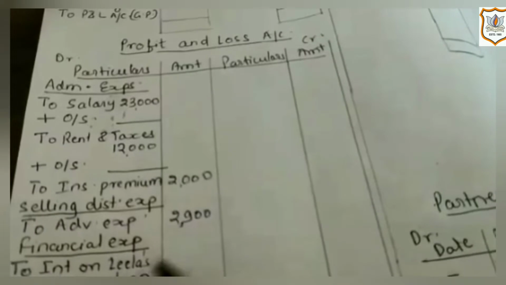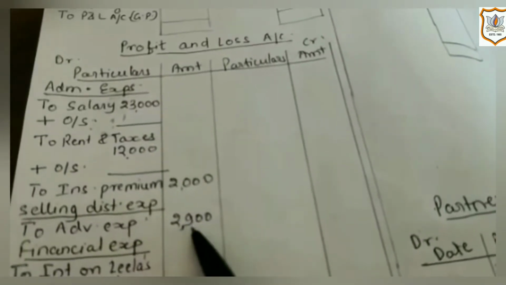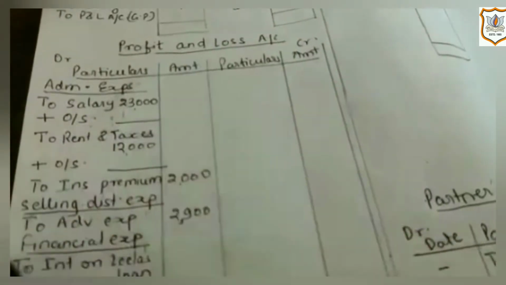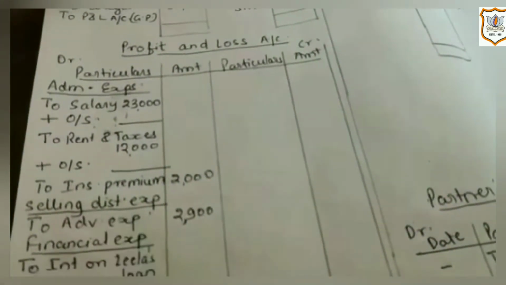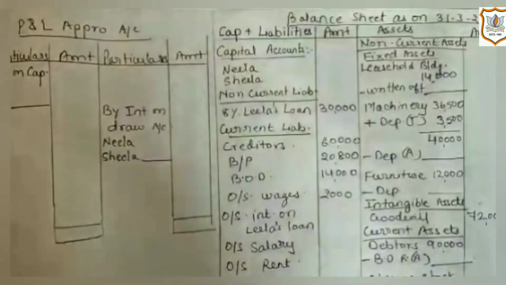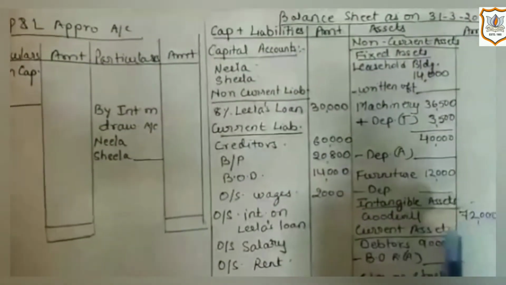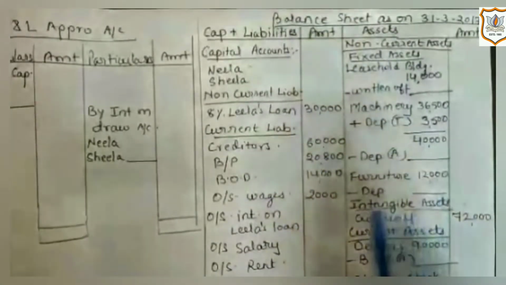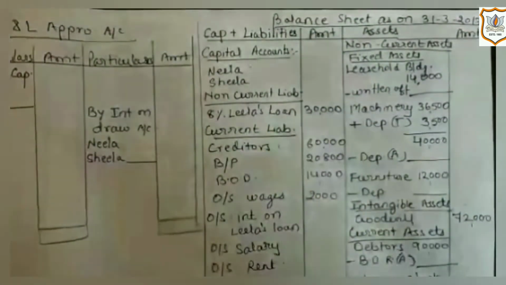Then advertisement expense is given, which is rupees 2,900, which will be recorded on debit side of profit and loss account under the heading of selling and distribution expense. Then amount of goodwill is given, which is rupees 72,000, and it will be recorded in balance sheet under the heading of intangible assets.